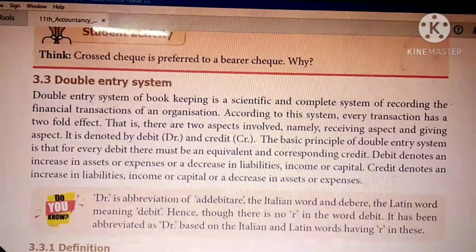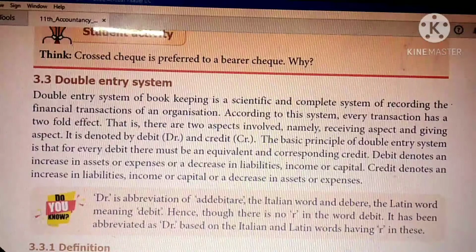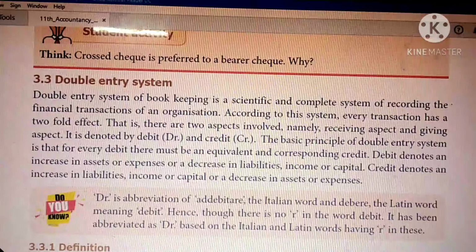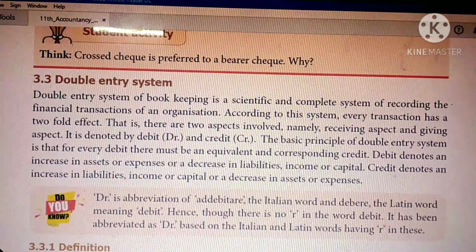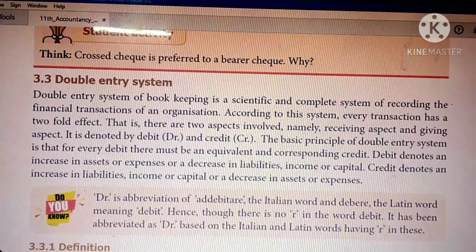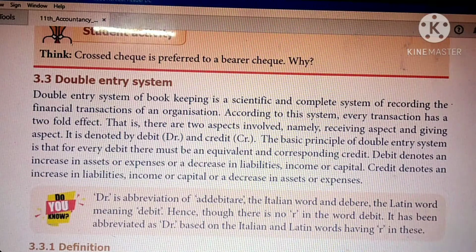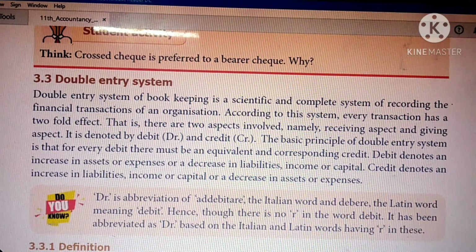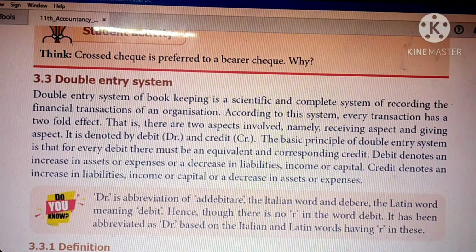So welcome children. Last video we saw the source documents. In this video we are going to learn the double entry system. Very few theories are there. After we finish all the theories, we are going to see the problems. So what is the double entry system? This is the most important thing. You must know the double entry system.